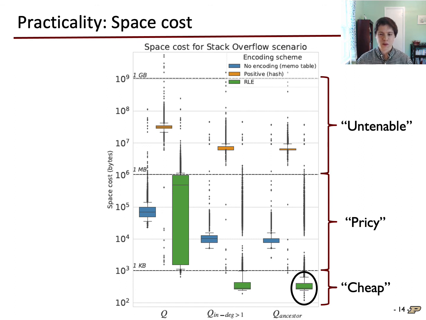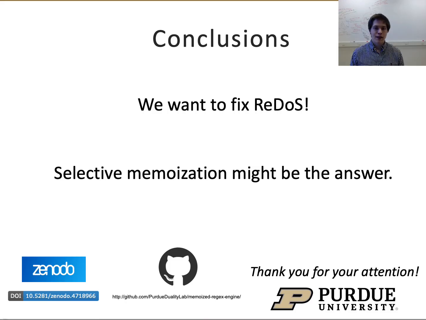This concludes all the measurements I want to present. There's some more in the paper. The ReDoS problem has thus far defied a practical solution. In this paper, we revisited this problem from a data-driven perspective. Grounded in a new large-scale regex dataset, we explored 2 selective memoization schemes which have attractive time complexity guarantees and low space complexity. In experiments, our ReDoS defense achieves linear time behavior with constant space costs for 90% of superlinear regexes. So it seems that combining selective memoization with a good encoding scheme can eliminate ReDoS.